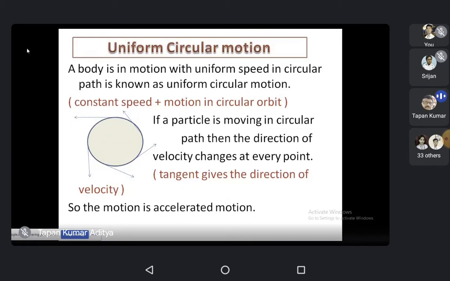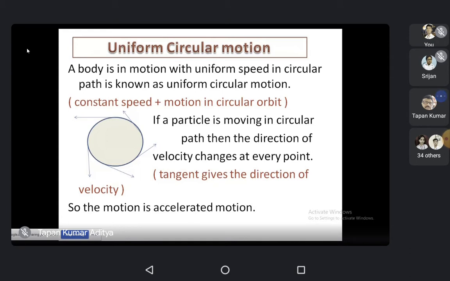Two things are to be considered: number one, the speed should be constant, and number two, the object must move in a circular path. These are the two parts of the meaning of uniform circular motion.